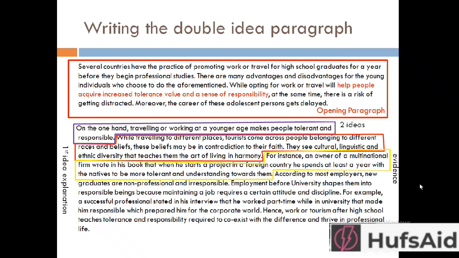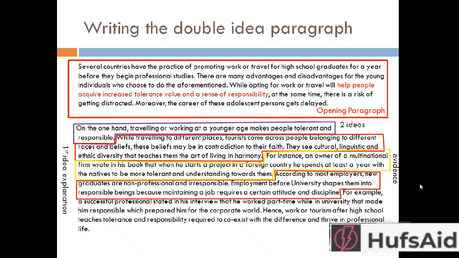Employment before university shapes them into responsible beings because maintaining a job requires a certain attitude and discipline.